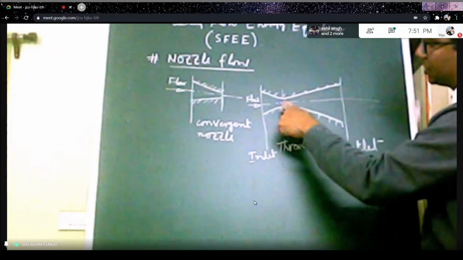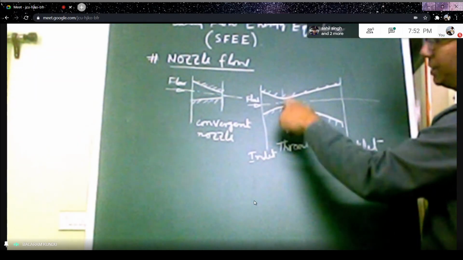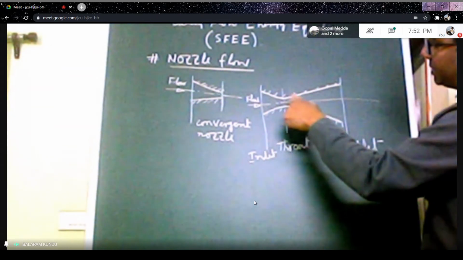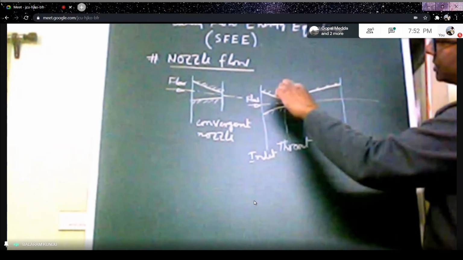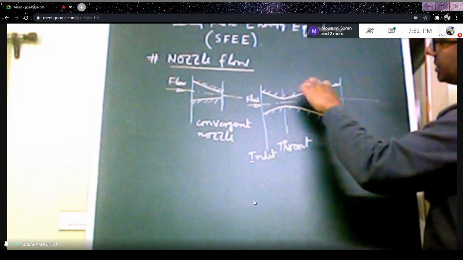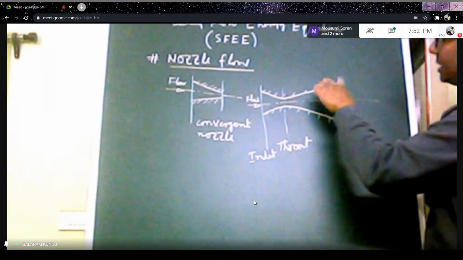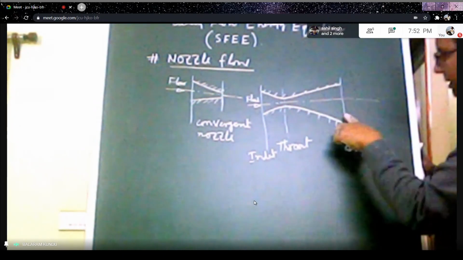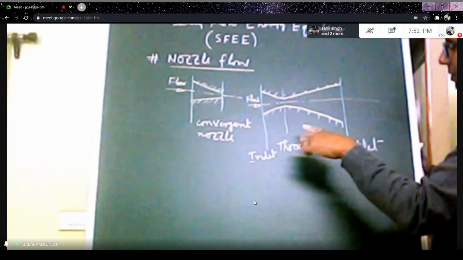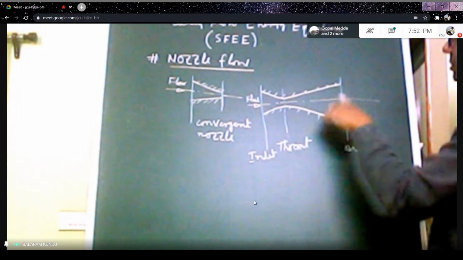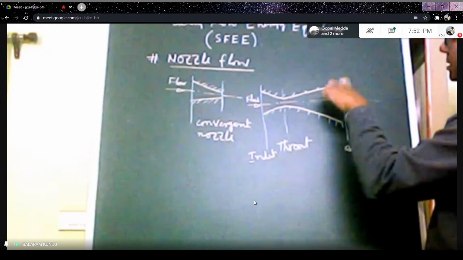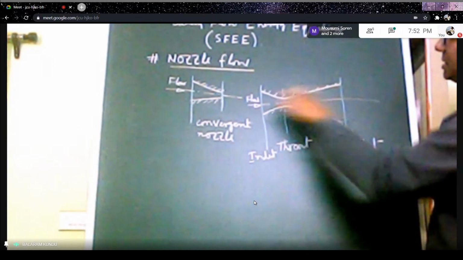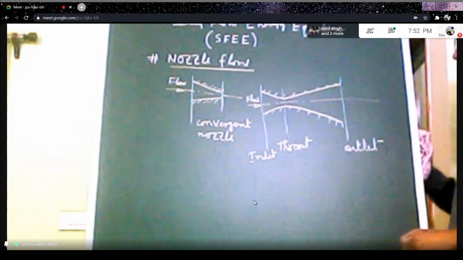At the throat, the cross section is minimum. Then in the flow direction, the cross section gradually increases, and the maximum cross section value is at the exit in the case of a convergent divergent nozzle. So this shape is called a convergent divergent nozzle.